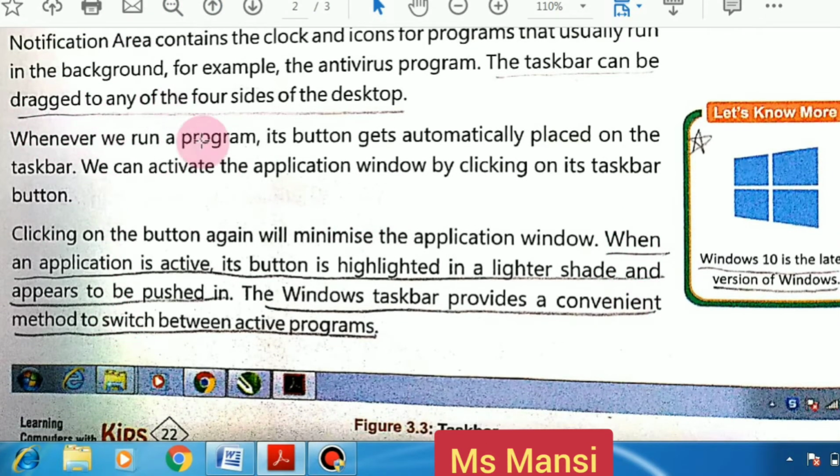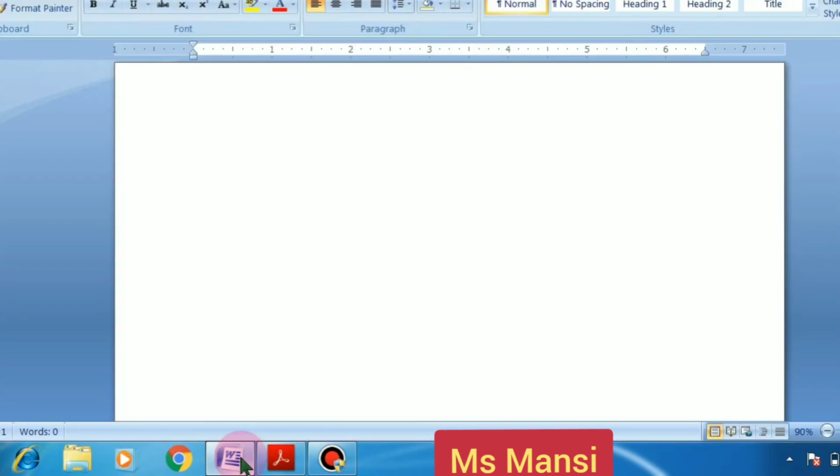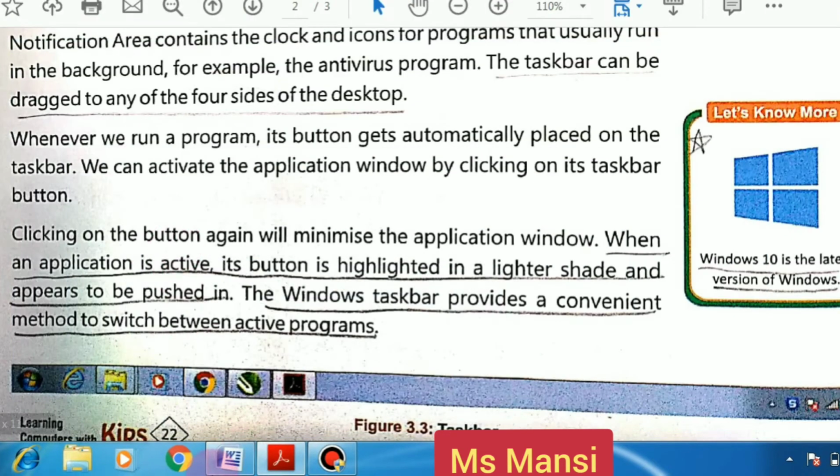Whenever we run a program, its button gets automatically placed on the taskbar. We can activate the application window by clicking on its taskbar button. Clicking on the button again will minimize the application window. If you just click on this, it opens. So you can open any program from this taskbar. You can also minimize it.